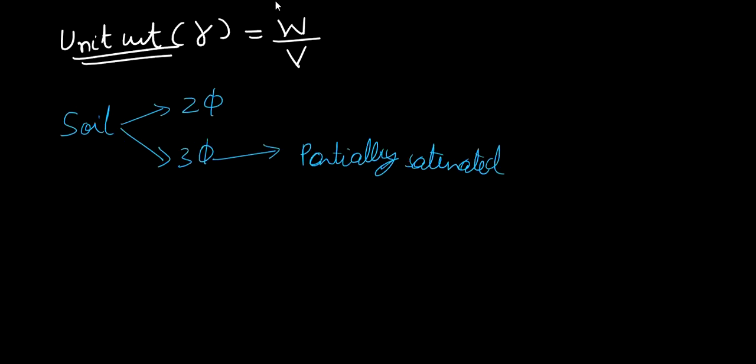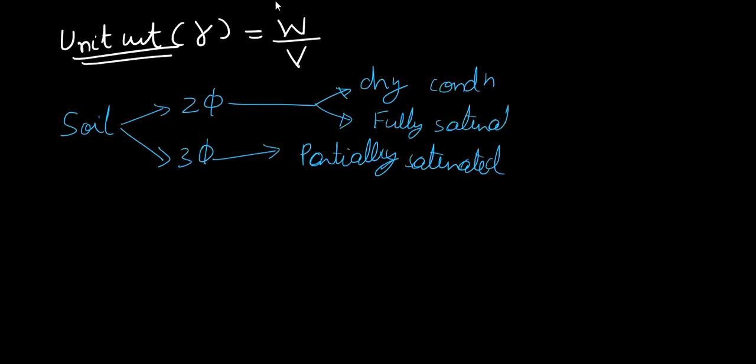And in the two-phase system there are two possibilities in which soil may exist. The first one is in dry condition, and the second one is in fully saturated condition.